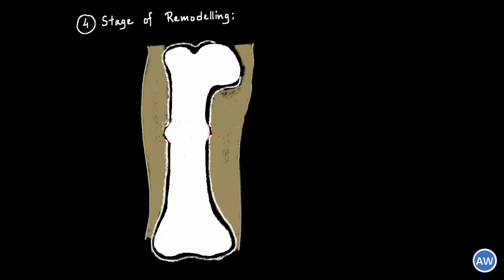So something similar happens over here in case of bone remodeling, where small areas of callus are being replaced by patches of lamellar bone. Now this starts at around 3 to 4 weeks, but it continues as a very slow process and it may take about 1 to 4 years for it to complete. Remodeling may be faster in younger patients as compared to the old ones.